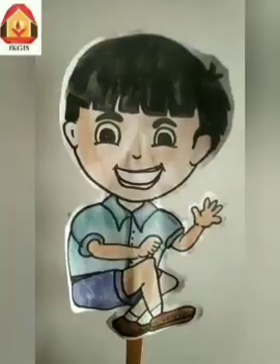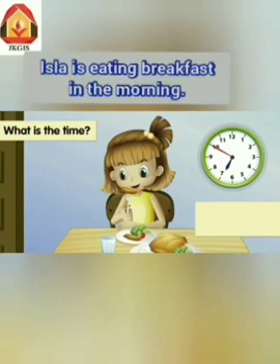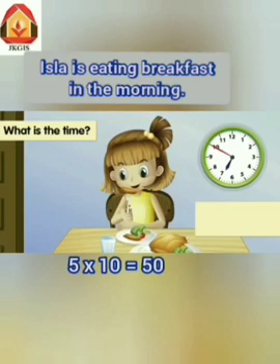Now, let us do one activity. Let's see the first picture. Here, Isla is eating breakfast in the morning. Can you tell me what the time is on the clock? So, friends, here the hour hand is between 6 and 7. So, what hour is it? Yes, 6. And the minute hand is on 10. So, how many minutes are there? 5 multiplied by 10 is equal to 50.